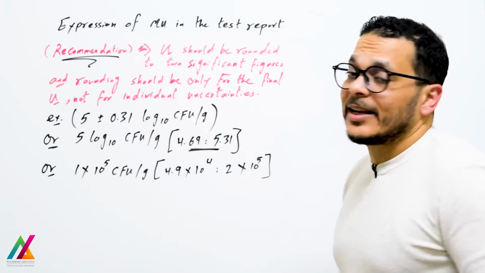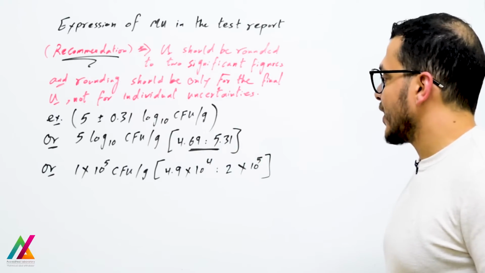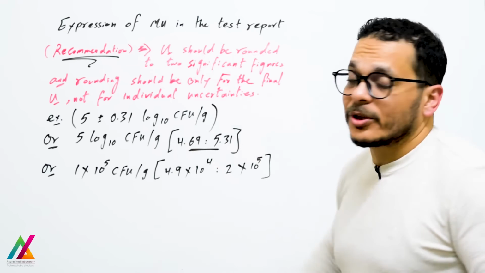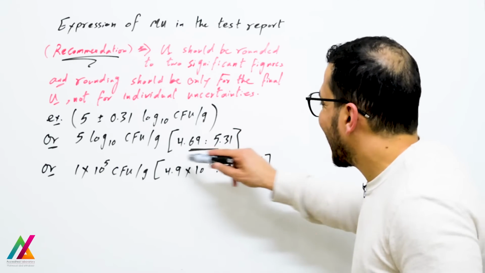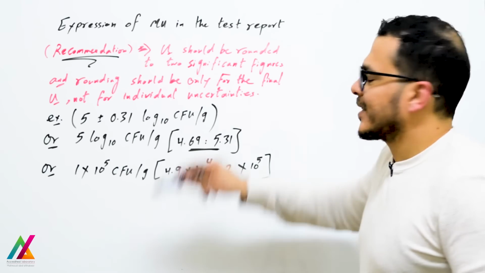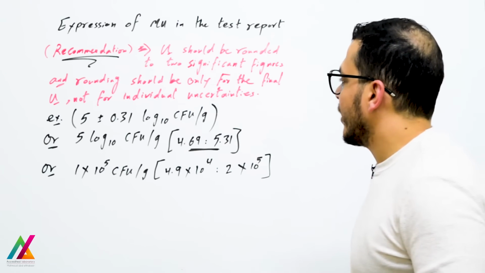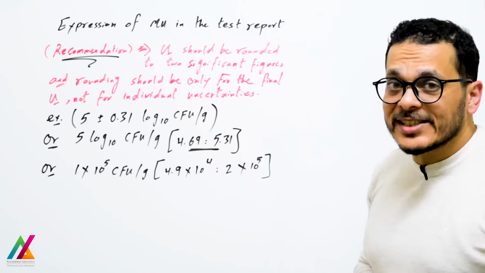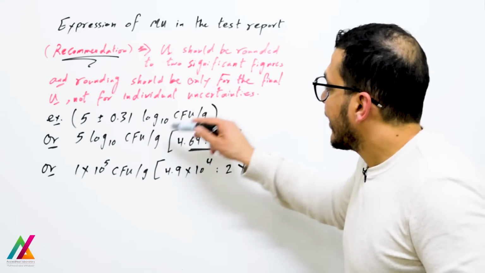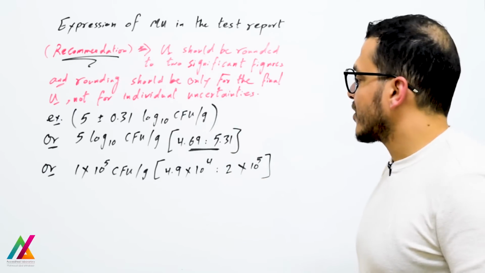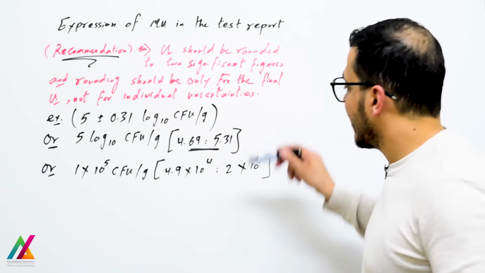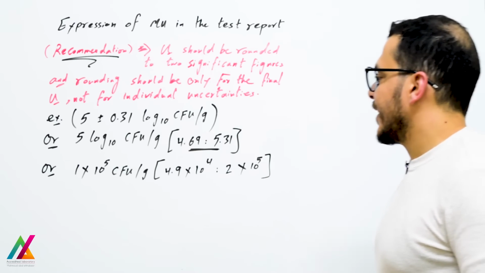And here you will add the limits from 4.69 up to 5.31. After addition of measurement uncertainty to the final result, it became this limit. So log 10 values and the limit. 5 log 10 is the result of the test sample, and here is the limit after addition of measurement uncertainty, from 4.69 up to 5.31, and the expanded measurement uncertainty is also 0.31.